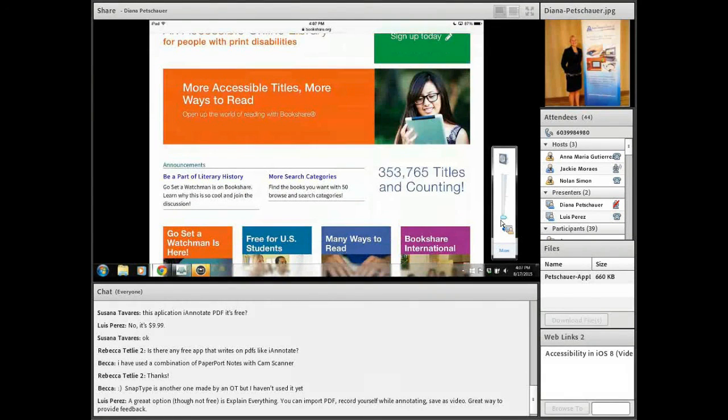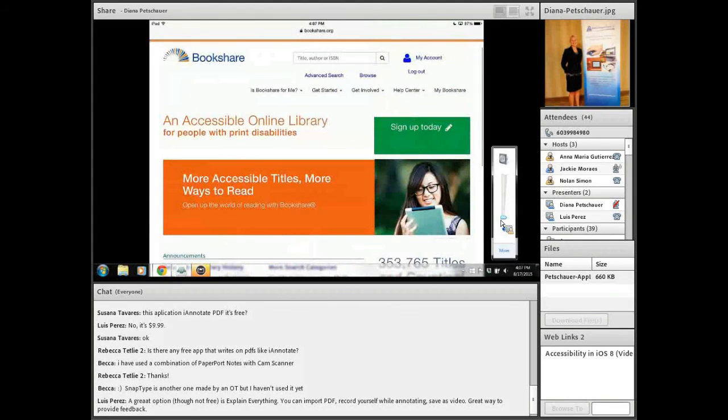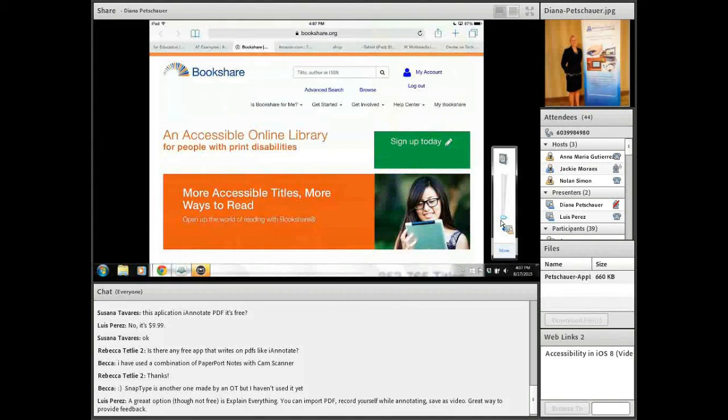You can see it's well over 350,000 titles, and they continue to add to their library every day. Your students who qualify for Bookshare are those with a print disability. So that includes your students who are blind or low vision. They can't see the text. The students with learning disabilities, such as specific LD, dyslexia, or reading several grade levels below their peers, struggling with fluency in decoding. Students who have a physical disability and can't turn the pages of the book. Cortical visual impairment, traumatic brain injury. All of those things qualify students to use Bookshare for free.